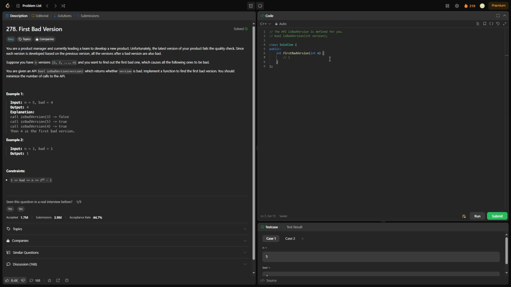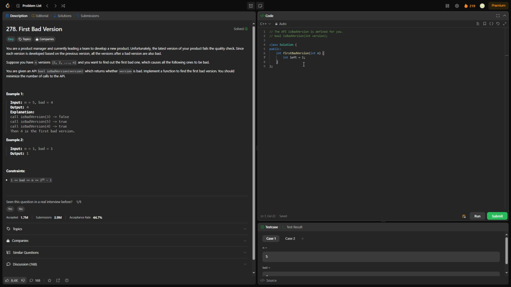Okay. The way we solve this, we're kind of given a hint in that we have to minimize the number of API calls. So we have to be efficient in how we check this, because we can't just spam the API. So the way we're going to do this is we're going to use binary search. We're going to set a left pointer at the first version, a right pointer at the last version, and we're going to calculate the midpoint. And we're going to use this midpoint, pass that into the API call, and determine whether it's a good version or a bad version. And we're going to adjust our left and our right pointers accordingly, based on the result.